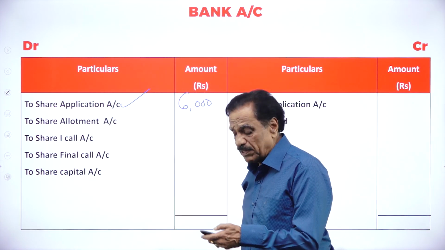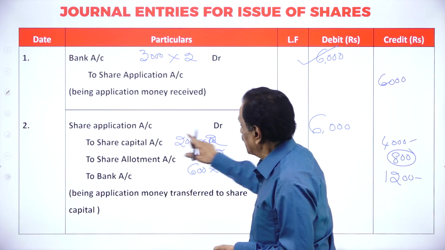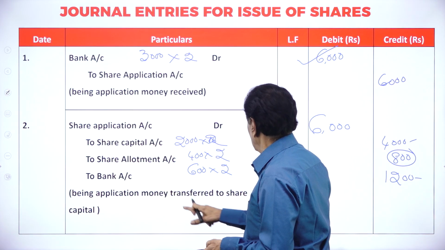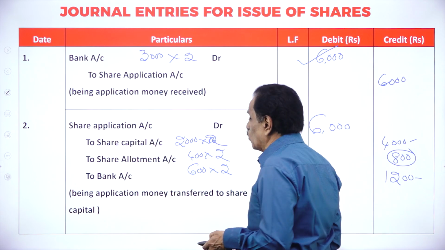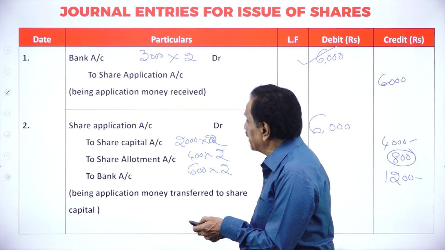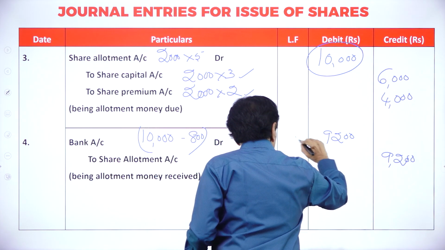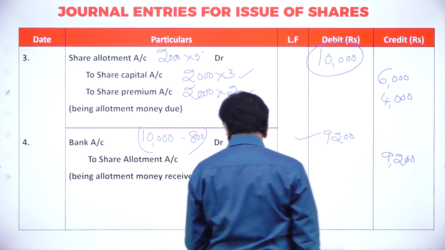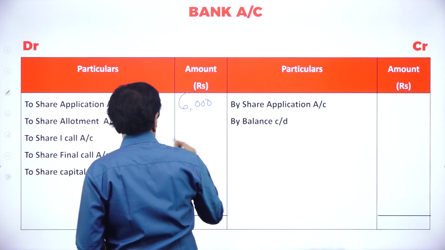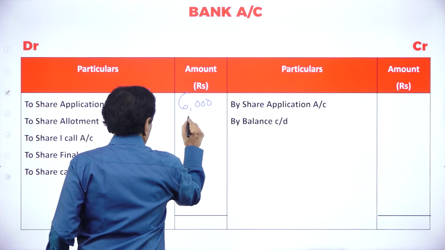How much you have to receive in allotment, you have to see that. Share application to share capital. To bank account, how much did you refund? 1,200 refunded. Next, if you go, share allotment to share capital. Bank account, how much did you receive? 9,200 we have received. That should be entered. So, how much money have you received? 9,200.